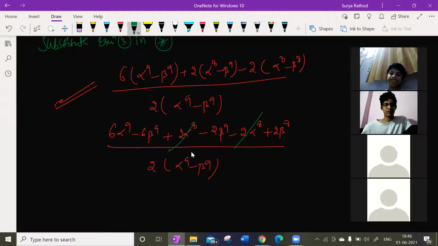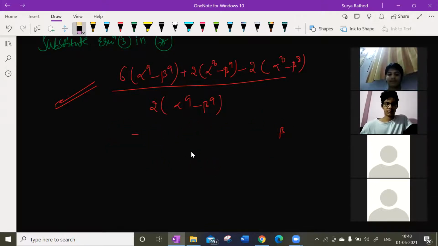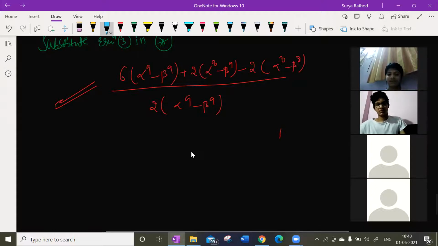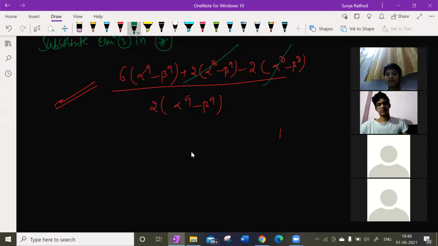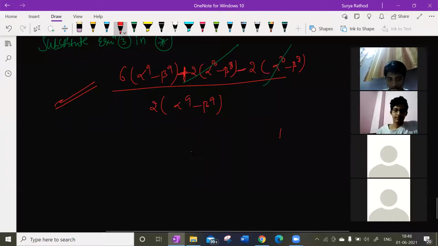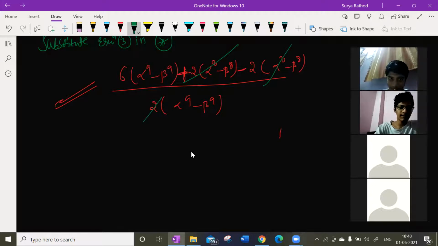Instead of doing all this stuff, can I cancel here itself? Look at this here: plus 2 minus 2, can I cancel? Isn't it, guys? Yes. So look at this now, and here 2 ones, 2 threes, alpha to the power of 9, beta to the power of 9. So the answer 3 is the right answer.